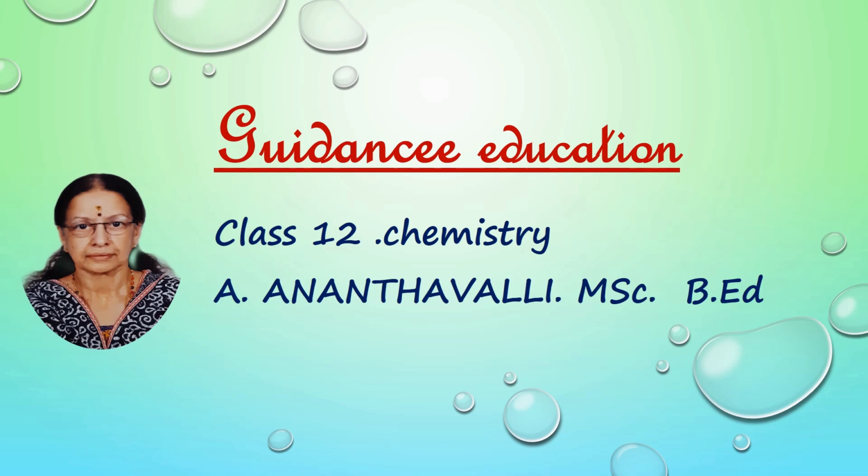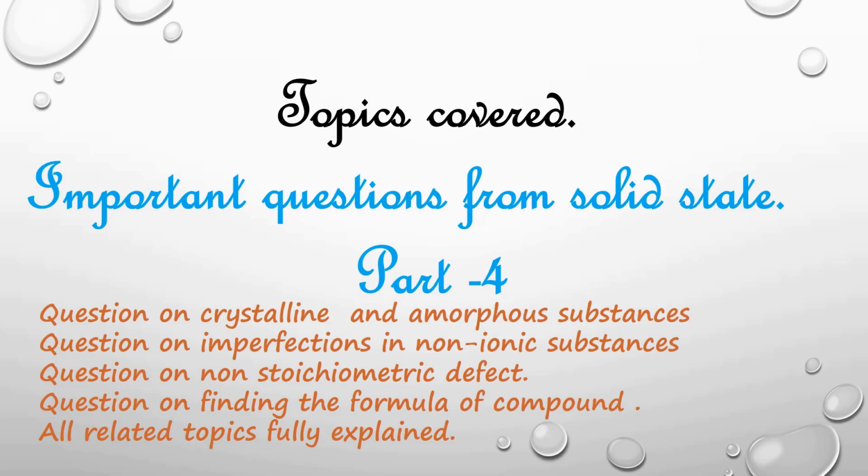We are continuing solids under class 12 chemistry. We are doing the fourth part in important questions from the chapter solids. We will see the topics that are covered. Questions on crystalline and amorphous substances. Questions on imperfections in non-ionic substances. Questions on non-stoichiometric defects. Questions on finding the formula of compounds, that is from unit cell type and the number of voids filled. All related topics are fully explained. This video will be of great use to you.